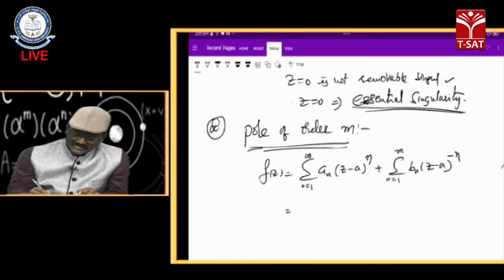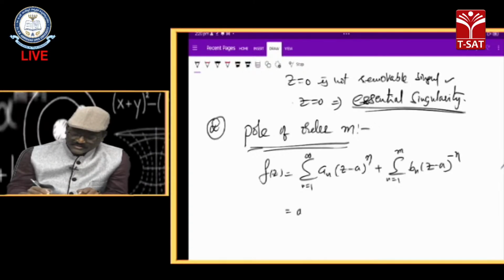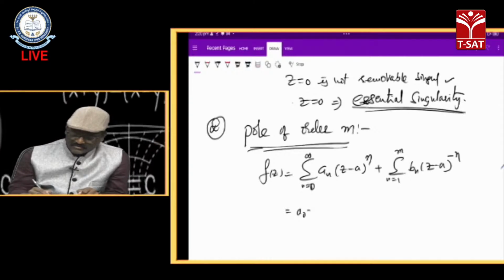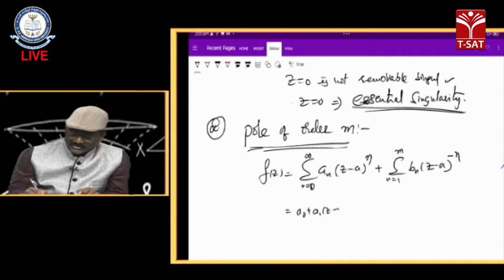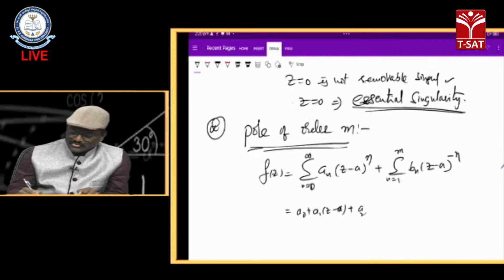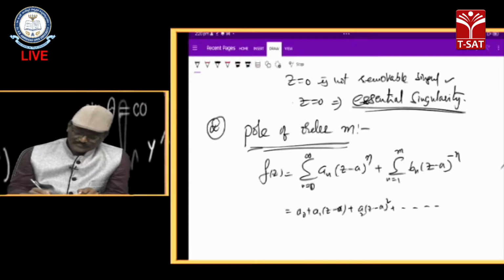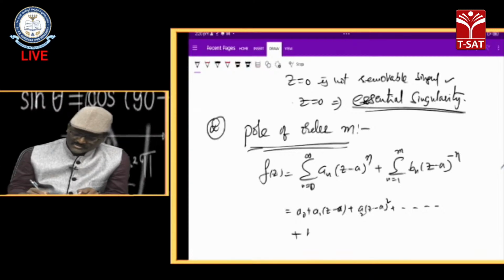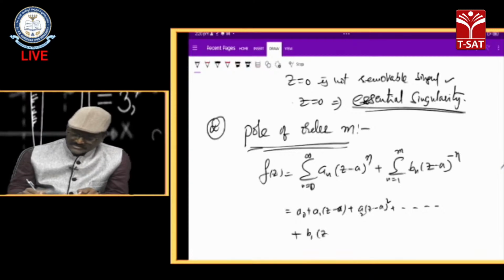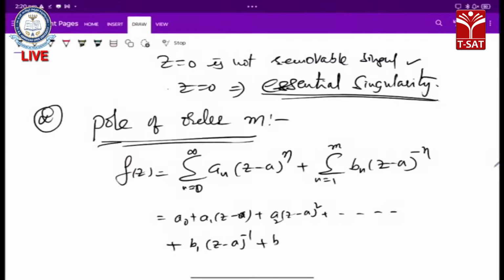The series is like this: a naught plus a1 into z minus a plus a2 into z minus a whole square, these are all positive terms, plus coming to negative terms, b1 z minus a whole to the power of minus 1, b2 z minus a whole to the power of minus 2 and so on. What is my last term? m. That is bm into z minus a whole to the power of minus m.